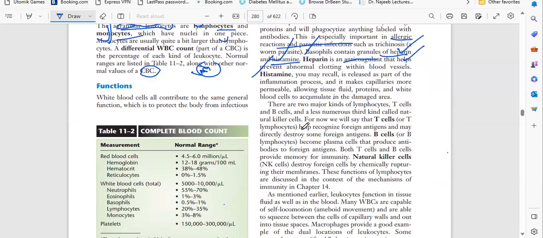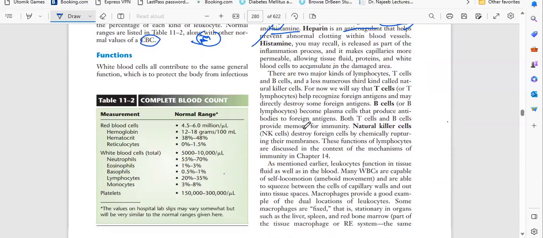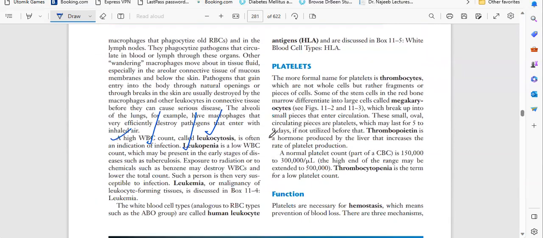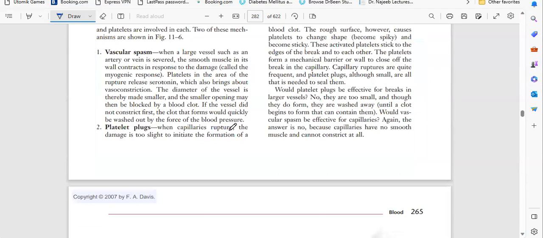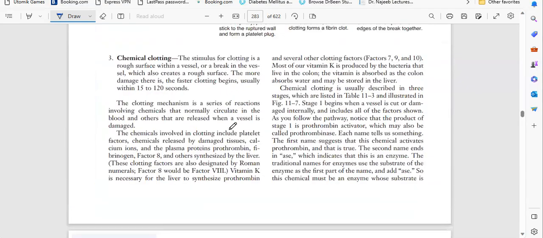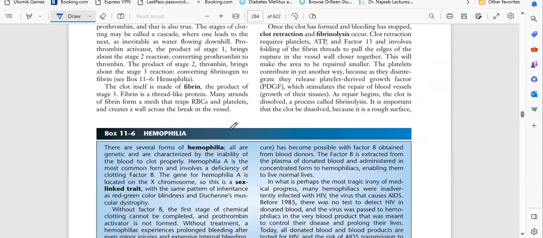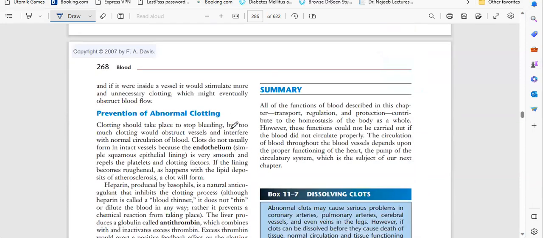Next is lymphocytes. Lymphocytes have two types, B lymphocytes and T lymphocytes, and also natural killers. And two conditions we have to remember are leukocytosis and leukopenia. Okay, if you have any doubts, you can ask.